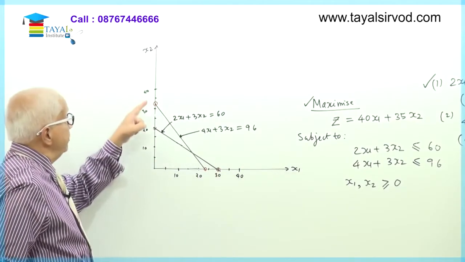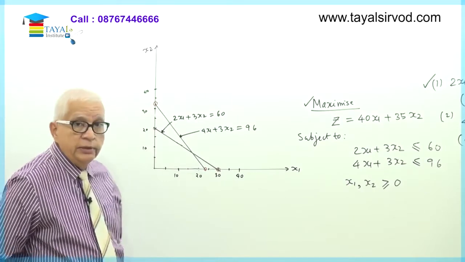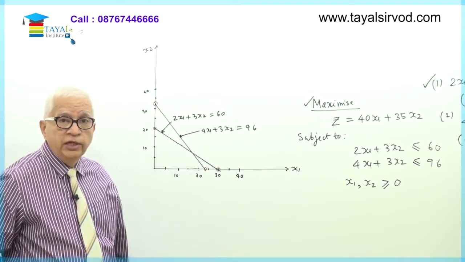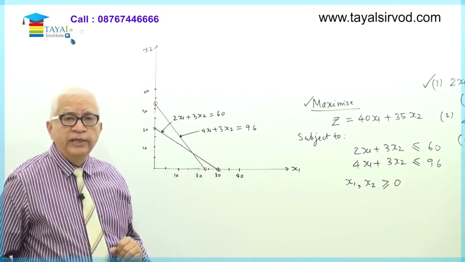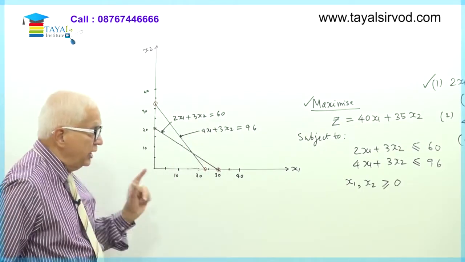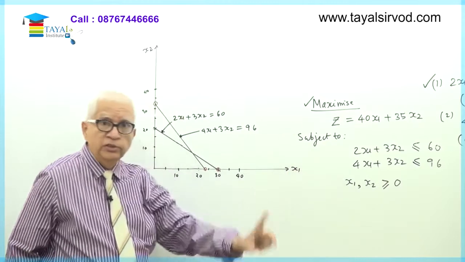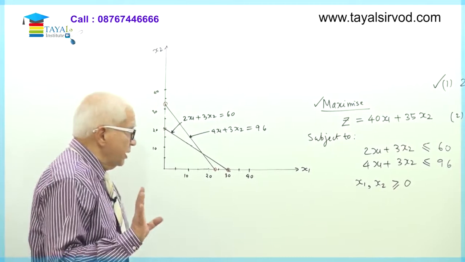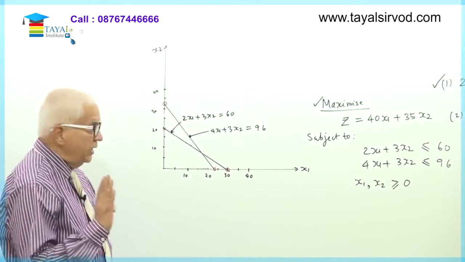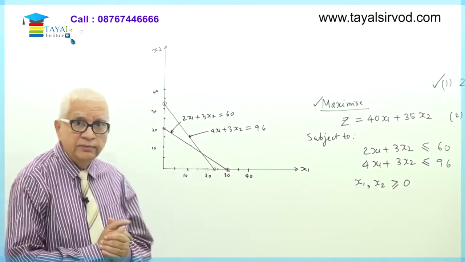On this straight line from this point to this point, the value of 4x1 plus 3x2 will be exactly equal to 96. Above this straight line, the value will be greater than 96, and below this straight line, the value of 4x1 plus 3x2 will be less than 96. In other words, I am interested in all the points which are lying below this line as well.